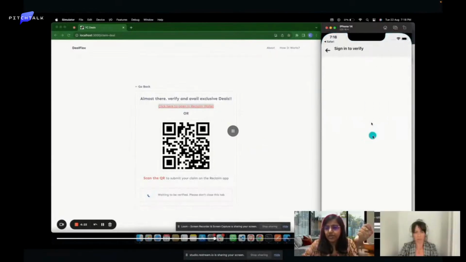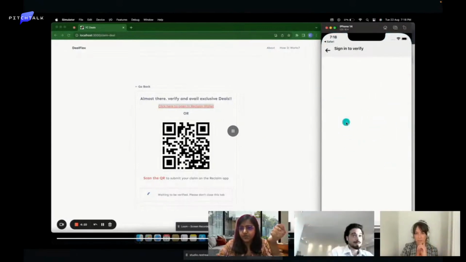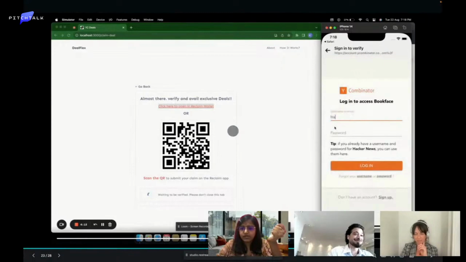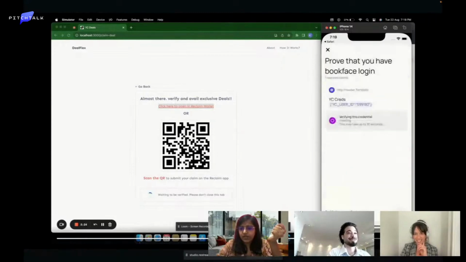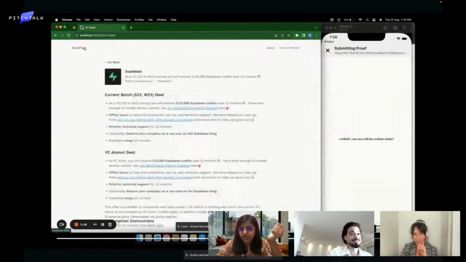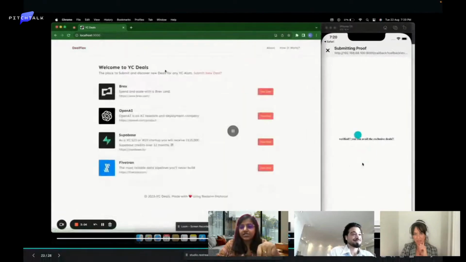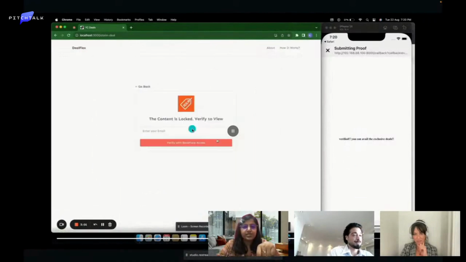And now they are generating a proof of credentials in the ReClaim wallet. Now after logging in, Sweta, please wrap up your pitch in one or two sentences as we have to move on. Yeah. So now after they generate a proof, the YC deals over here get unlocked.